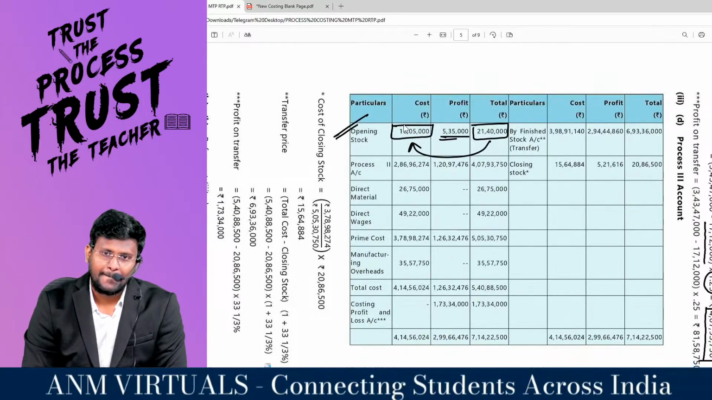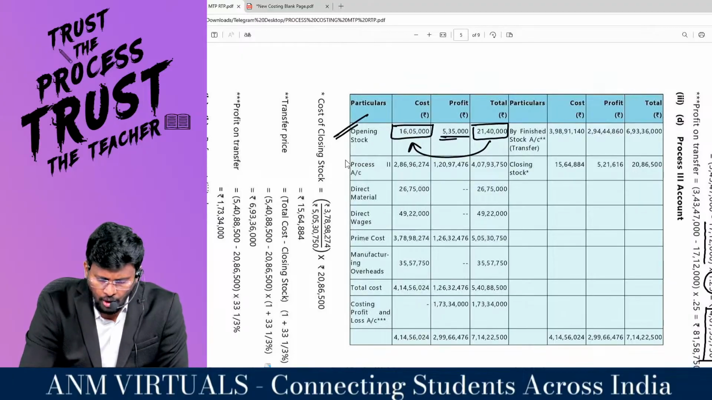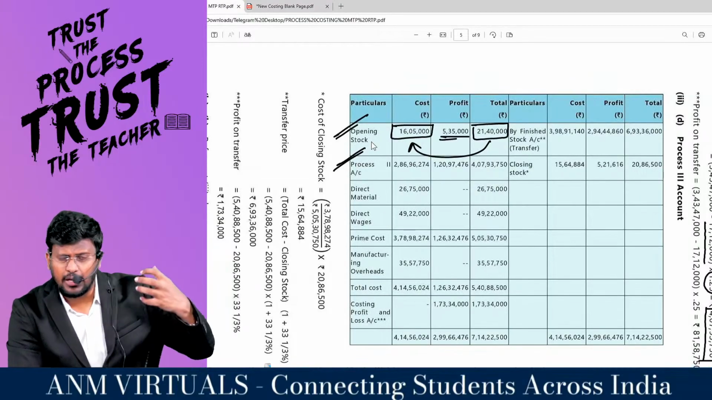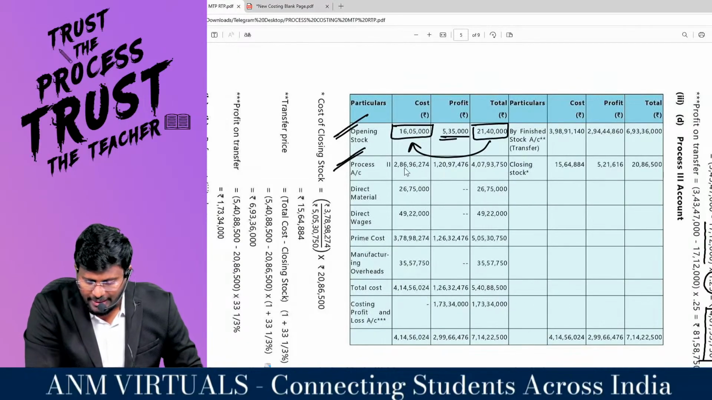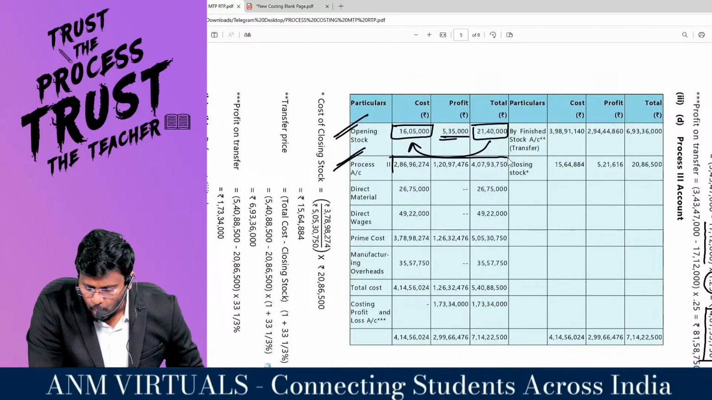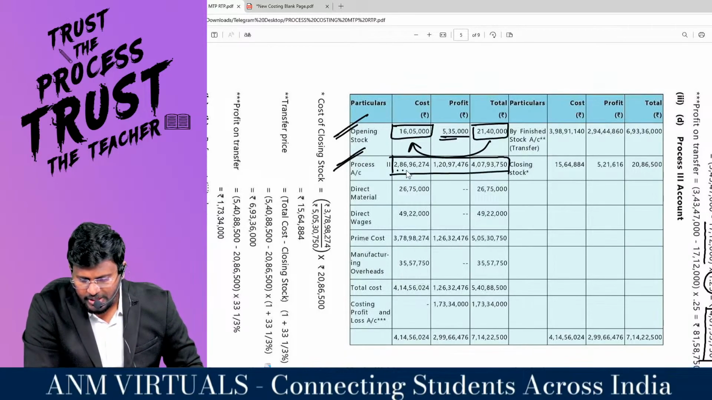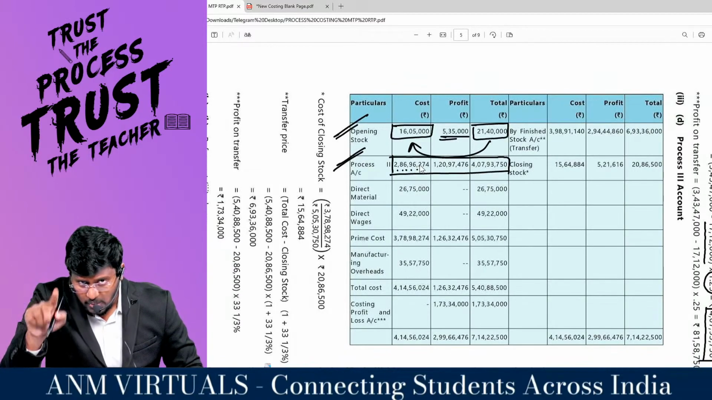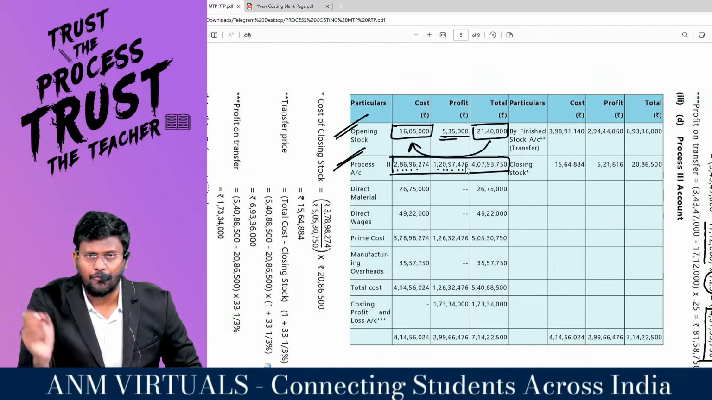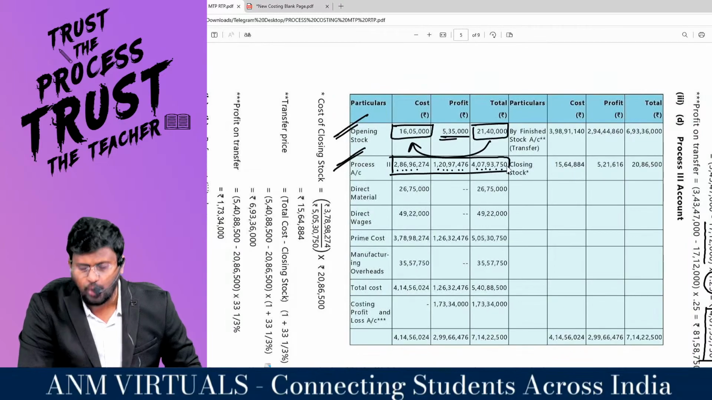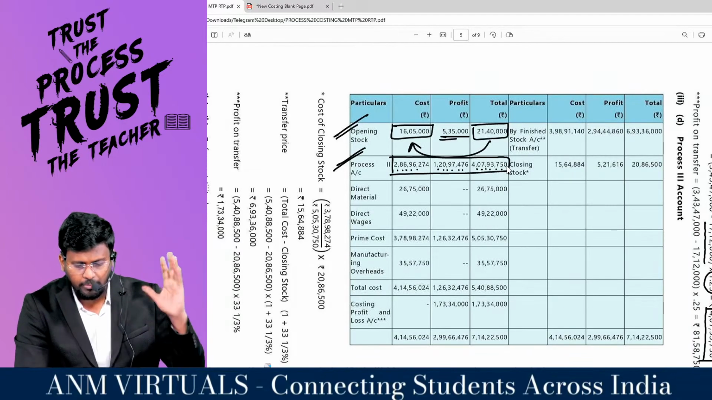Now, from process 2 you got certain goods. The out of process number 2 will be the in. This will be the total cost which has accumulated from process 1 plus process 2, along with the total profit for the company. This is the total cost. I hope that you are able to appreciate.